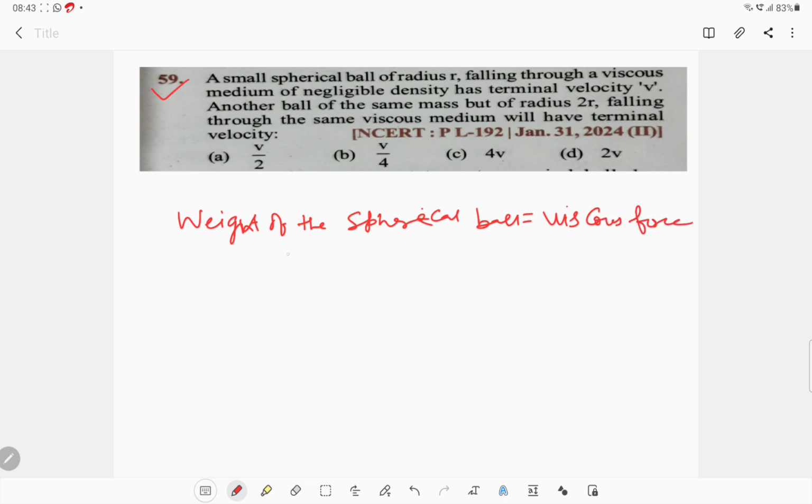So weight of the spherical ball कितना हो जाएगा, mg, and viscous force is equal to 6 pi eta r v. So v is inversely proportional to 1 upon r.